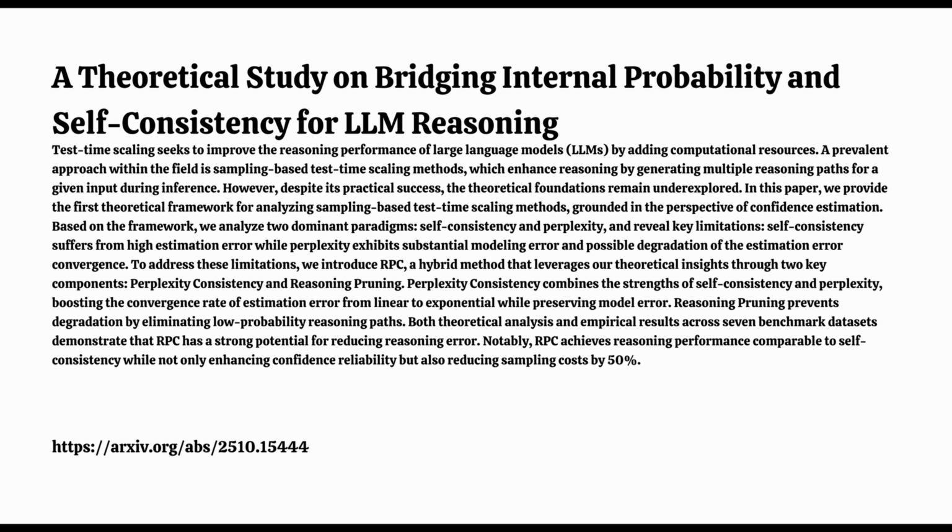So RP acts like a filter. It systematically identifies and removes those low probability reasoning paths before they even get to the perplexity consistency stage. Filtering out the noise first. Okay, how does it know what's noise and what's signal? Does someone have to set a threshold? No, and that's one of the really neat parts. It's automatic. RP uses statistical modeling.